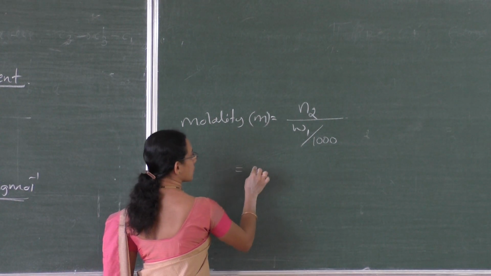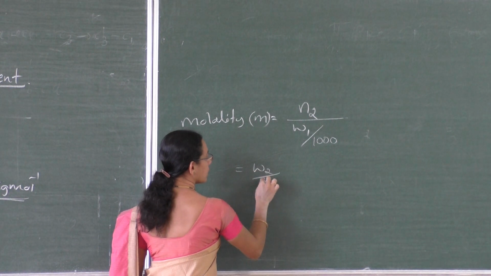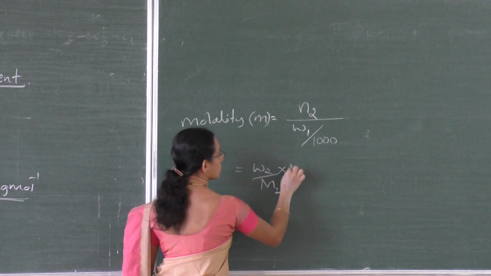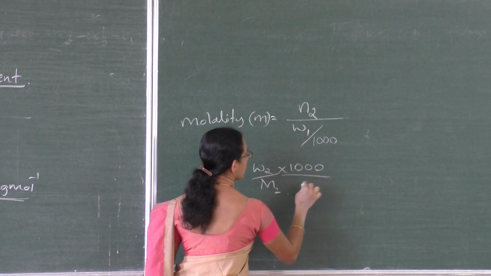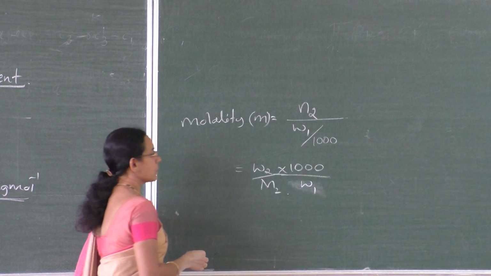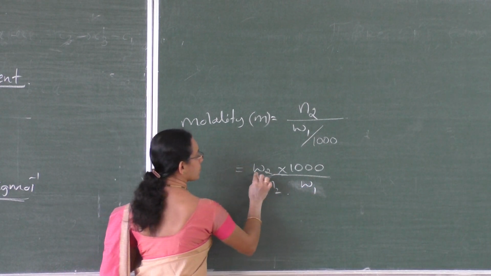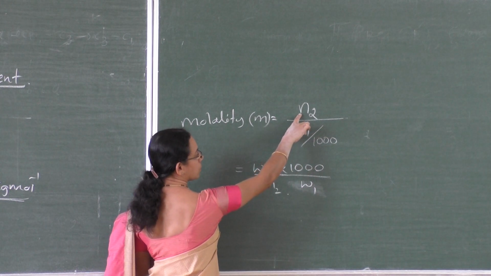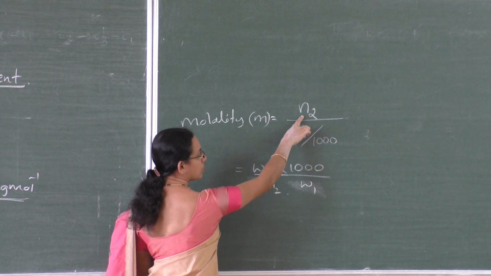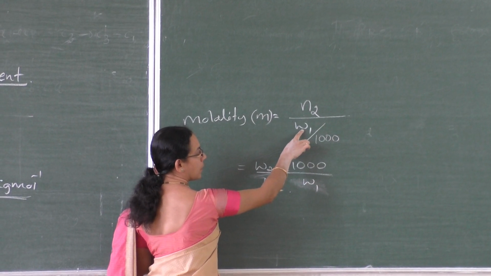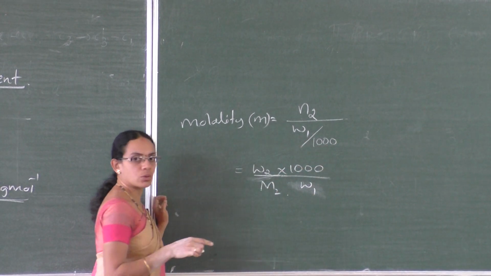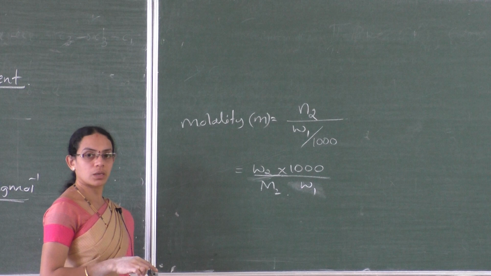So, N2 is nothing but W2 by M2, that is mass divided by molar mass, into 1000 divided by W1. Molality is the number of moles of solute N2 divided by W1 by 1000, which converts grams into kg.